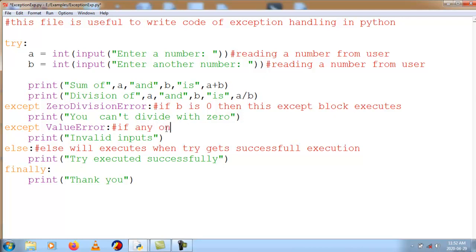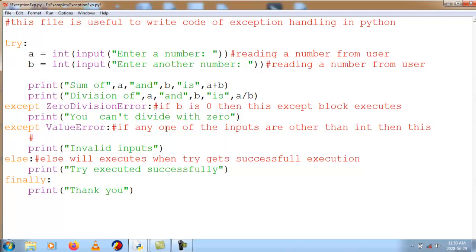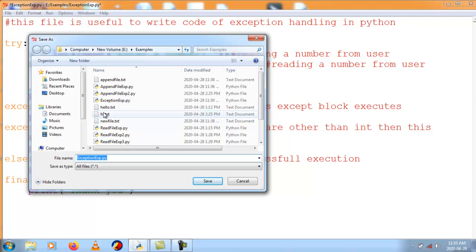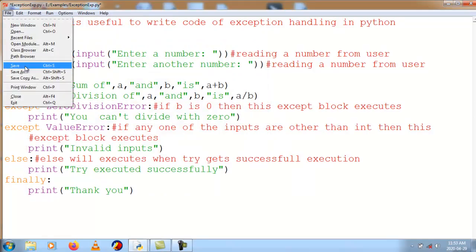If any one of the inputs is other than an integer, then this except block executes. So this is all about comments. Clear? This is how we can write programs. Fine. This is try and except.